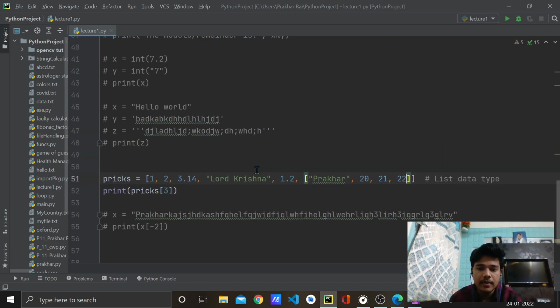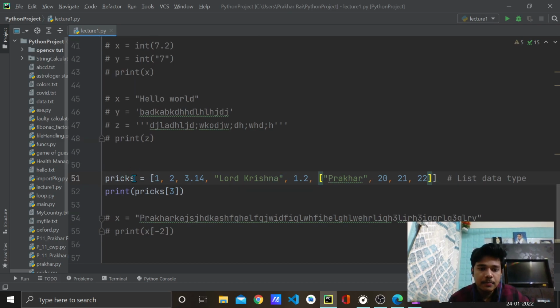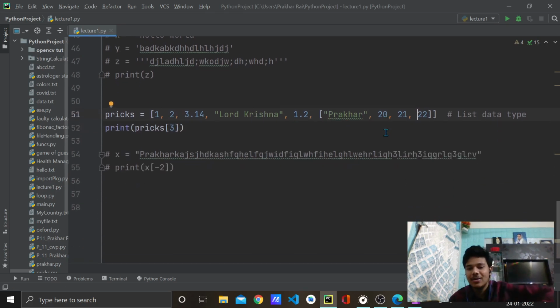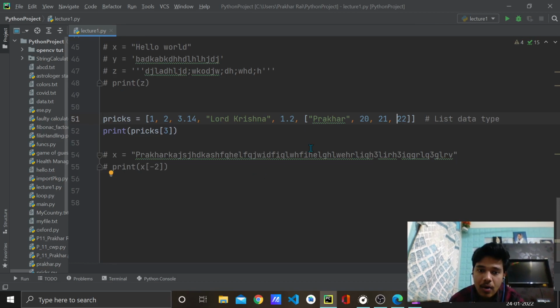I'll zoom it a bit. So this variable has a list data type, and that list has an integer, float, string and a list. See, this is a list, and inside this list again we have a string. It can have a list again, means list inside a list inside a list, or whatever you want. But now how can I access this particular list? Don't worry about that, it will be in the concept of indexing.